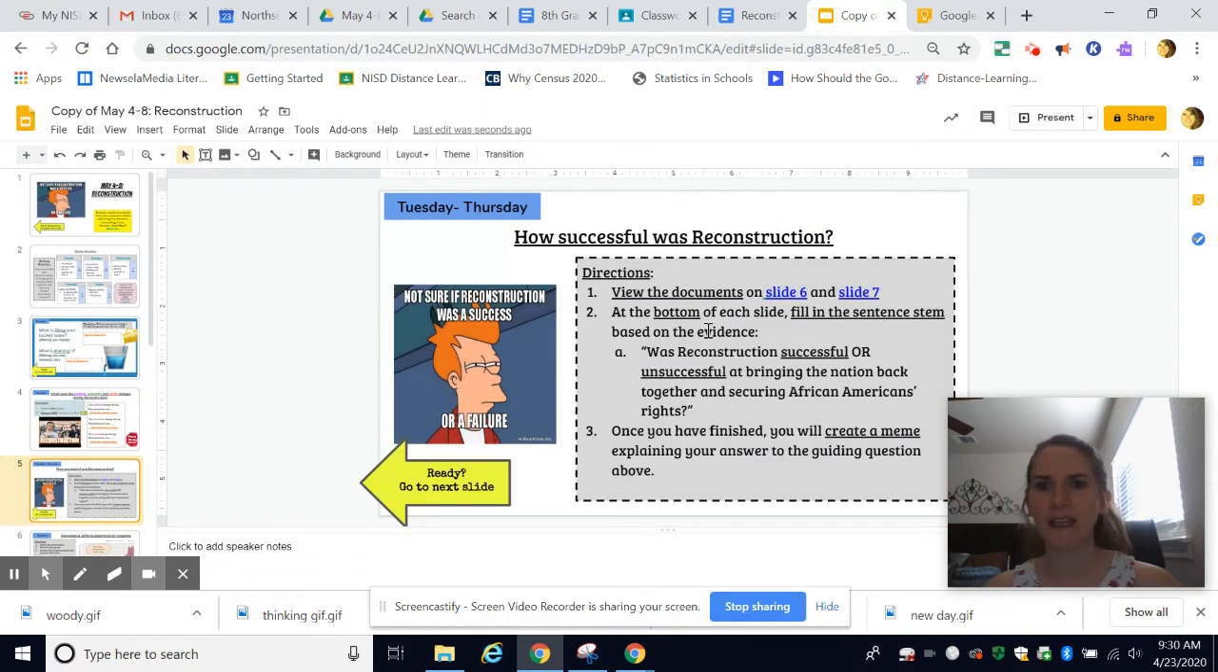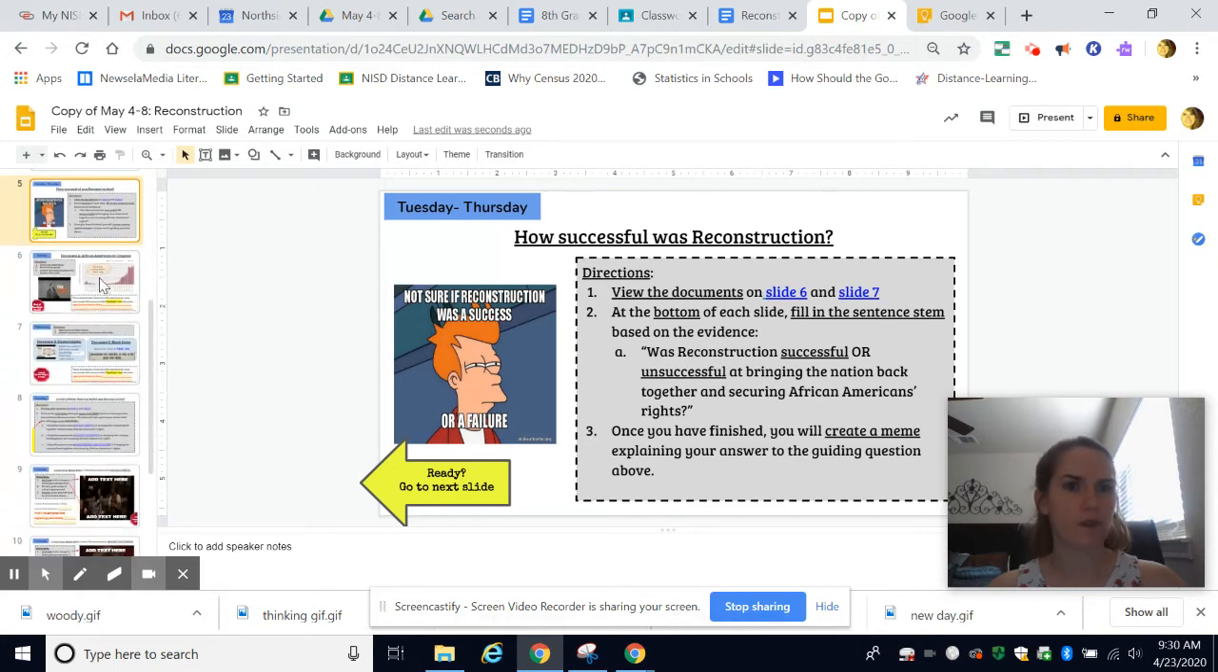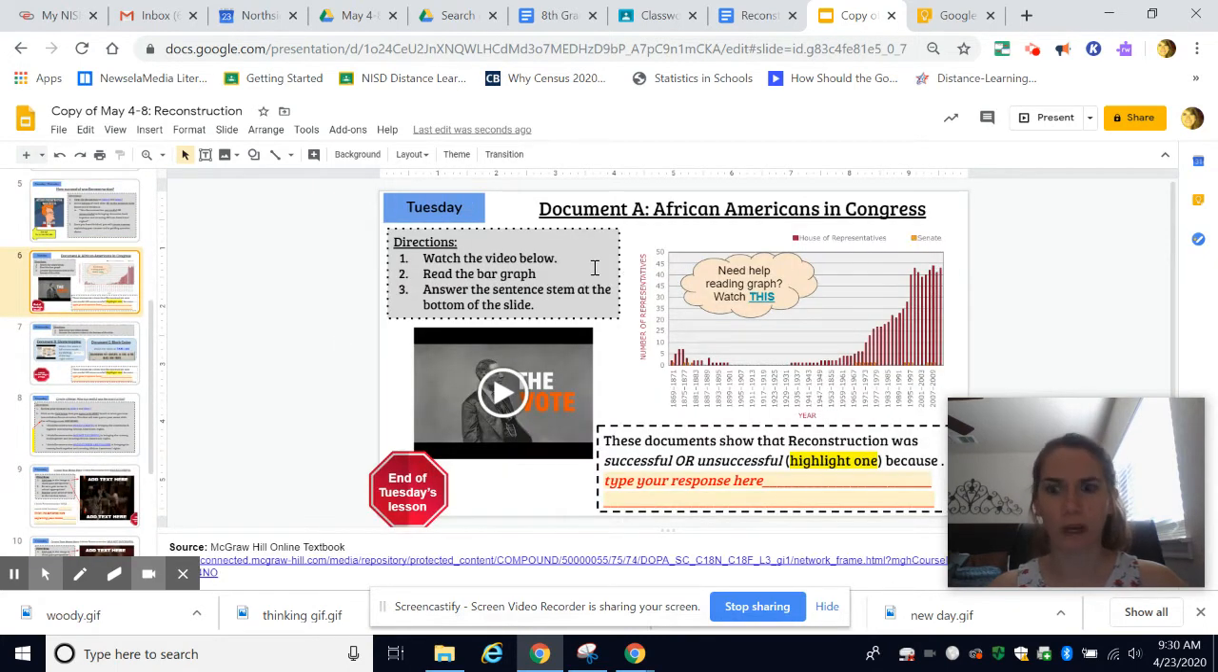And then on Tuesday, actually Tuesday through Thursday, they're going to be looking at some documents and deciding, was Reconstruction successful or unsuccessful? And once they've looked at those documents, they're going to create a meme. So I'll show you what they're going to use in order to do that those 3 days, or however they want to space out their time.